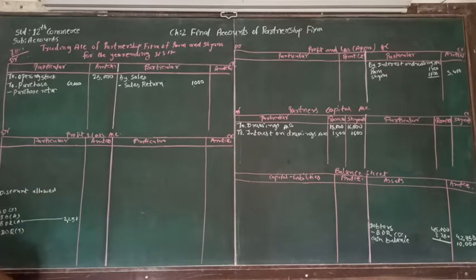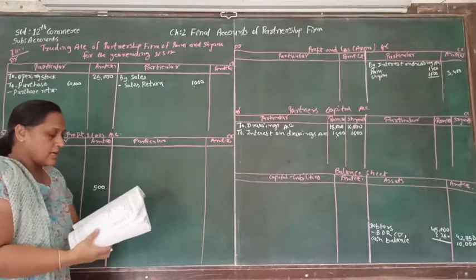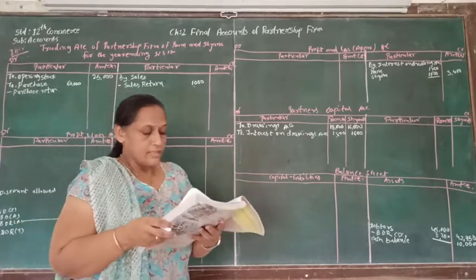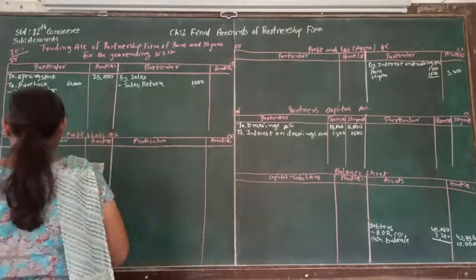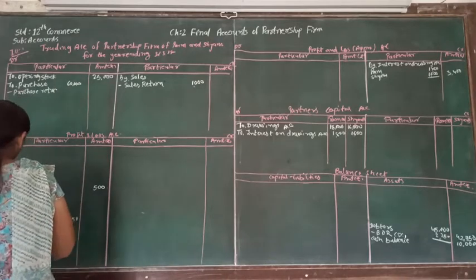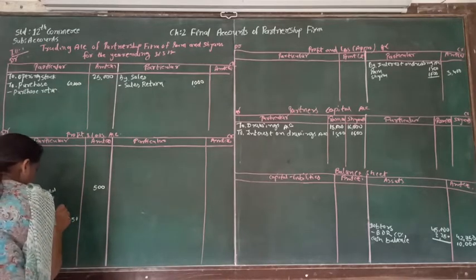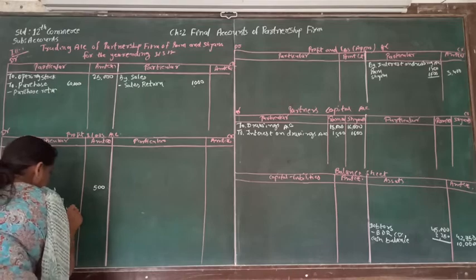And discount allowed is 500. So that we are going to write after discount allowed. Other thing is bad debts, and bad debts of trial balance supposed to be written over here, 400.